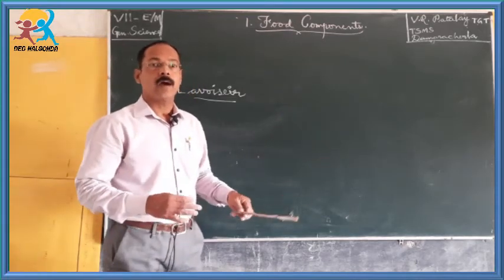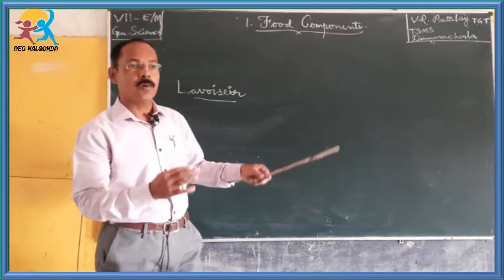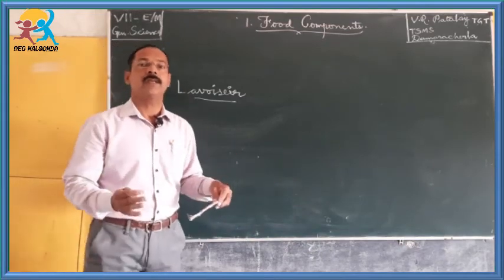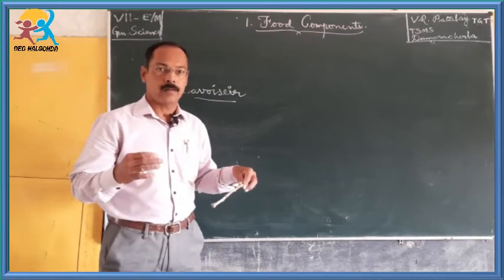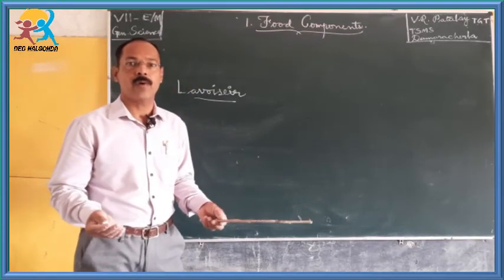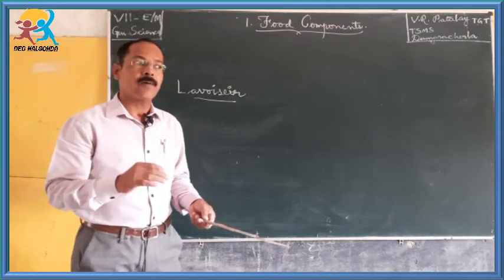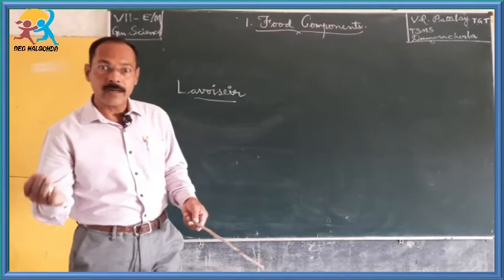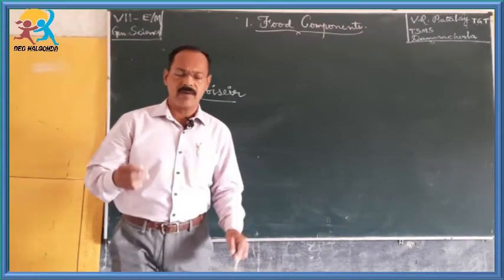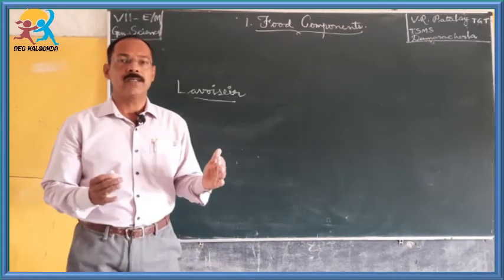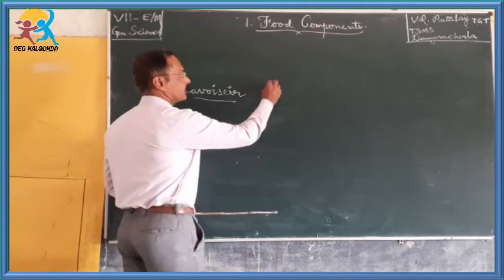Nutrition means how the food is prepared, what the food items are, how food affects human beings, what kinds of diseases may occur if food is not sufficiently available to the body, and what the needs of different components are for people of different ages or different activities, everything. This is a big science, and that is called nutrition.